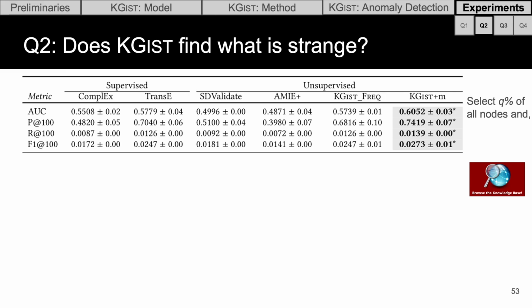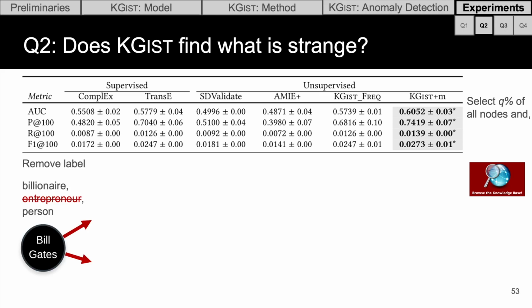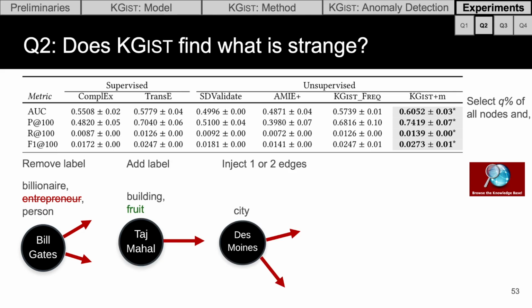We inject ground truth anomalies and evaluate how accurately we can identify them. And we inject 4 different types of anomalies to show that we can find many different types of anomalies with a single method. For each of these 4 types of anomalies, we select Q% of all nodes, and we perform a certain perturbation. The first is that we remove a label, the second is that we add a label, the third is that we inject 1 or 2 edges at random adjacent to the node, and the fourth is that we replace a label. In each of these cases, we consider the adjacent edges as perturbed, and these are the ground truth that we use to evaluate the accuracy.